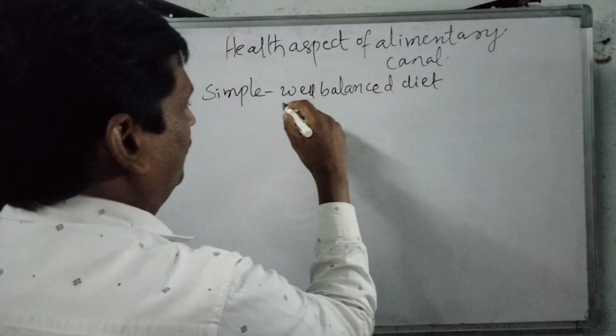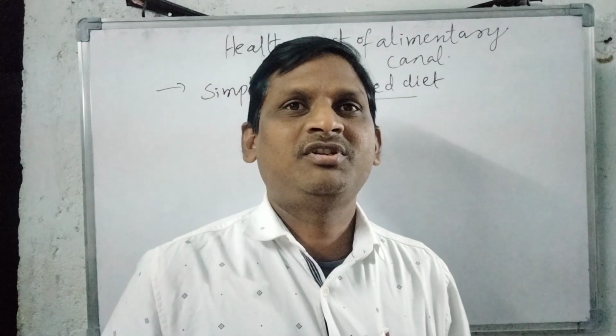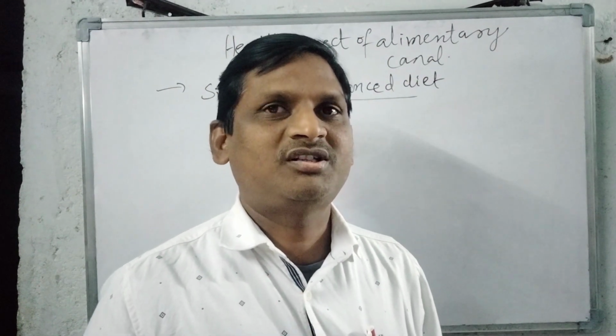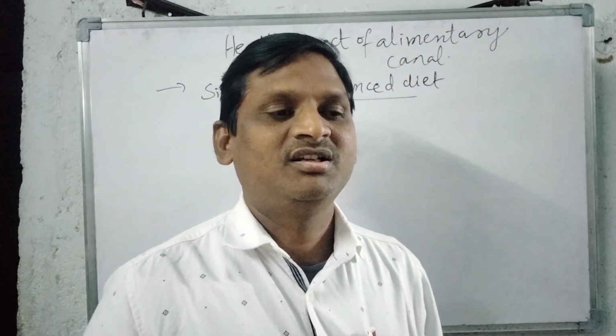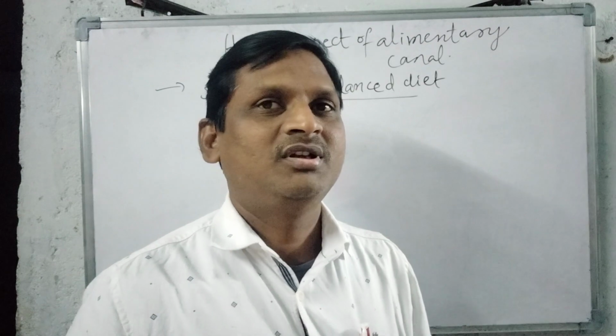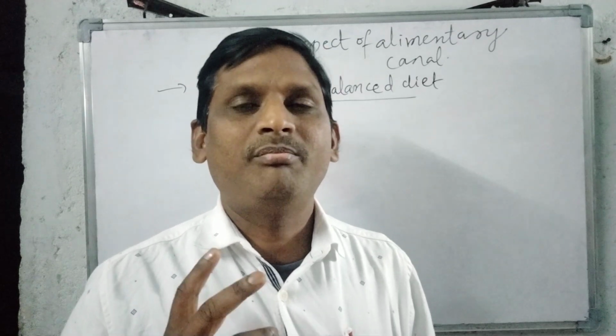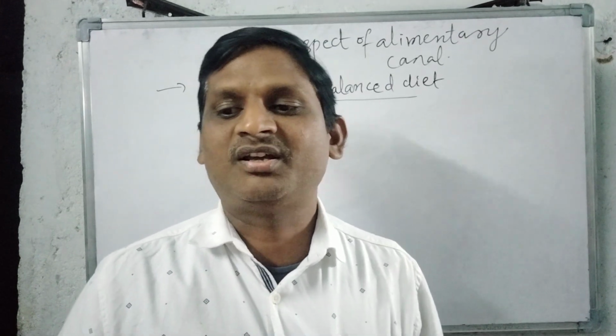So what is the meaning of a well balanced diet? The food which consists of carbohydrates, proteins, fats, vitamins and minerals, all present in the proper proportions, is called a balanced diet. So we should take a simple and balanced diet.